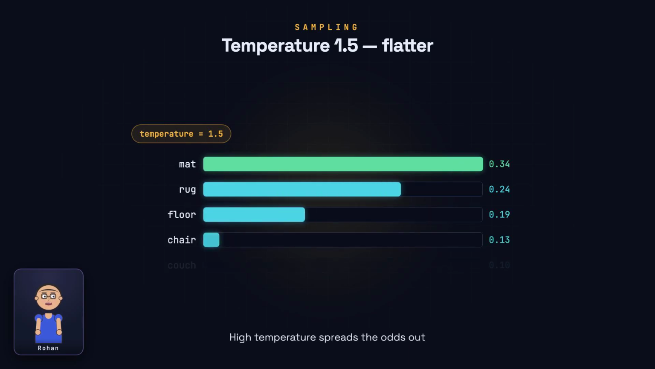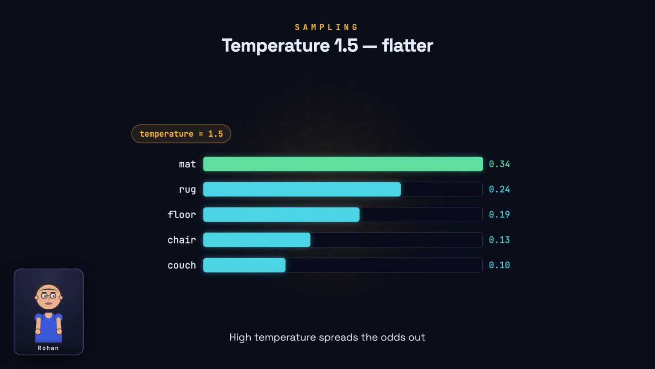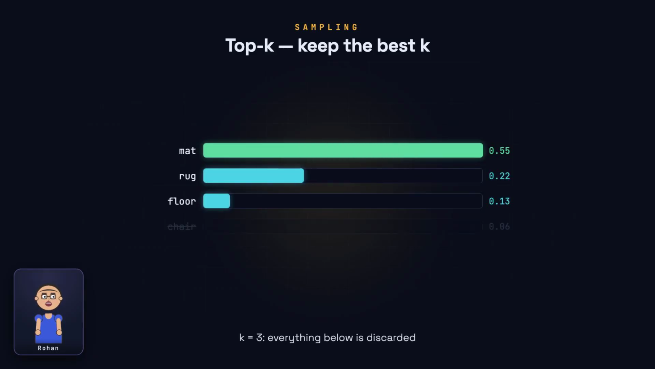Turn the temperature up to 1.5 and the opposite happens. Dividing by a larger number shrinks the gaps between logits, so the distribution flattens out. Now the underdogs get a real chance. The text becomes more varied and creative, but also more likely to wander off or make things up. Temperature alone can still occasionally pick something absurd.